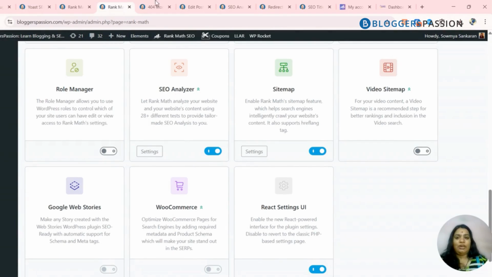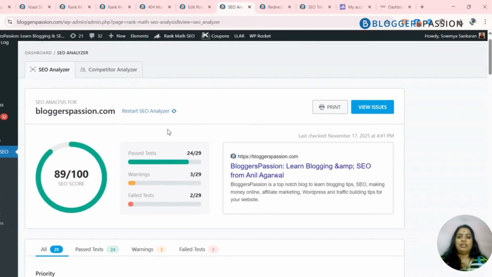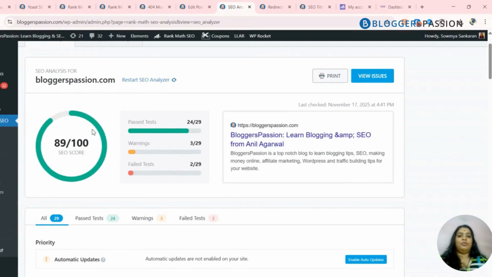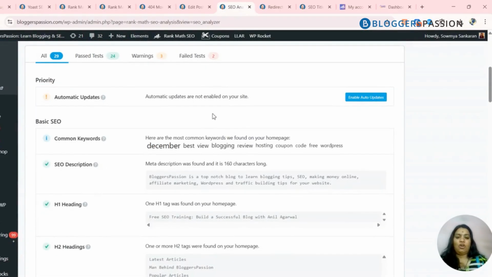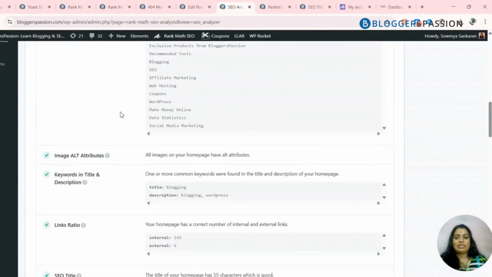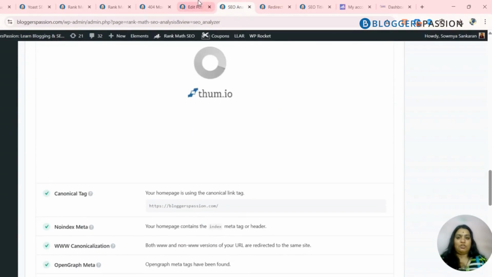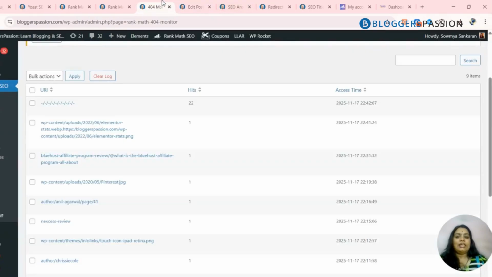And then you have the SEO Analyzer. So let's go with the SEO Analyzer and see what's happening. This is analyzing the homepage of the site, and it shows 89 out of 100, which is the health score for the overall website. It shows the number of tests passed, and then it gives common features, common variables containing the existing scenario and how it's working out. You have headings and all the sections assessed in detail. So this is another key aspect.